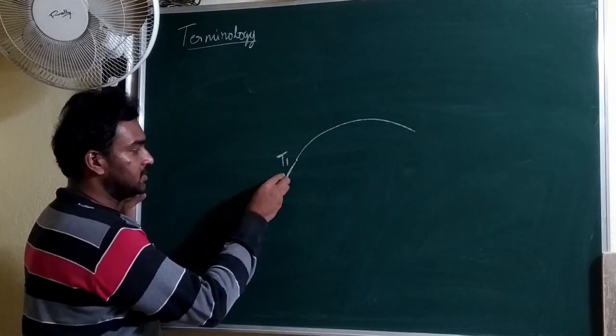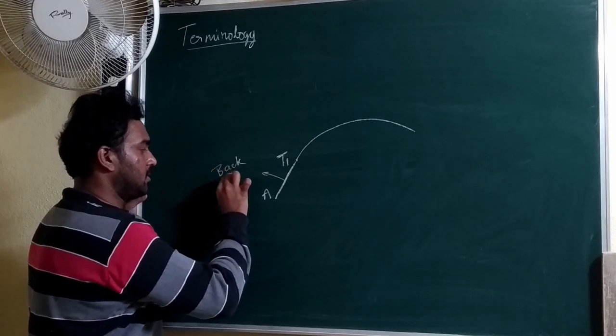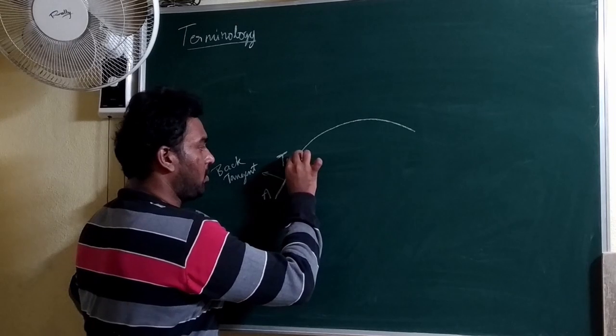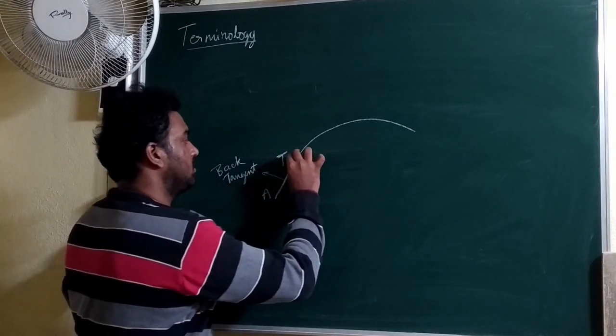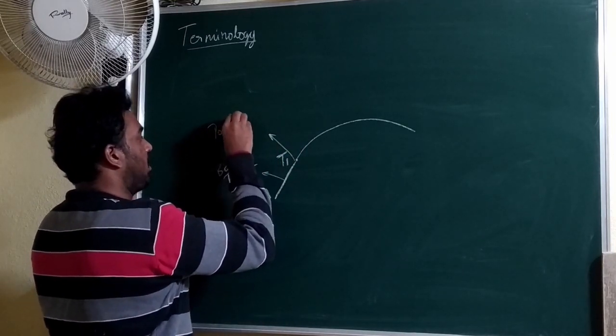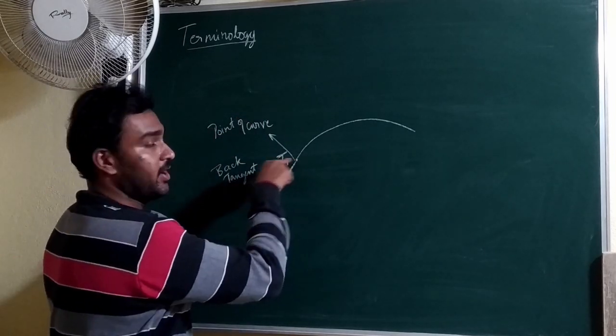So AT1 is said to be a back tangent, and the point T1, where the tangent meets the curve, is said to be the point of curve. That is the starting point of the curve.